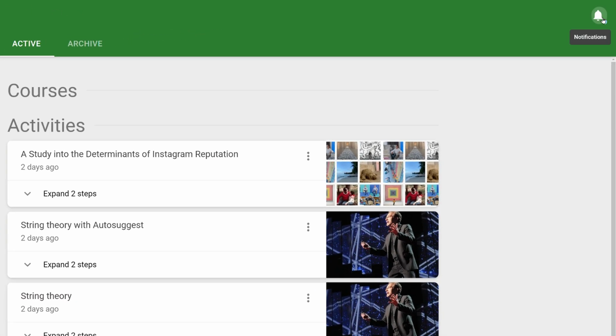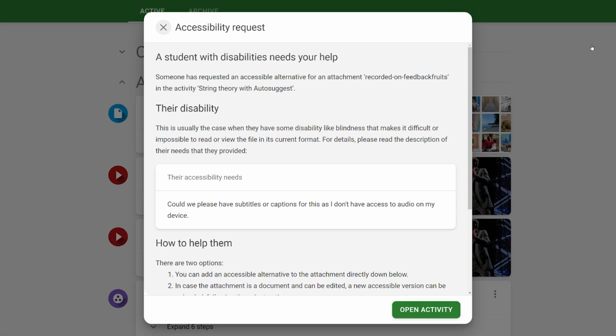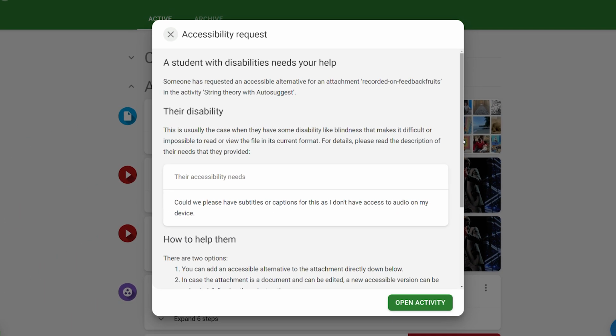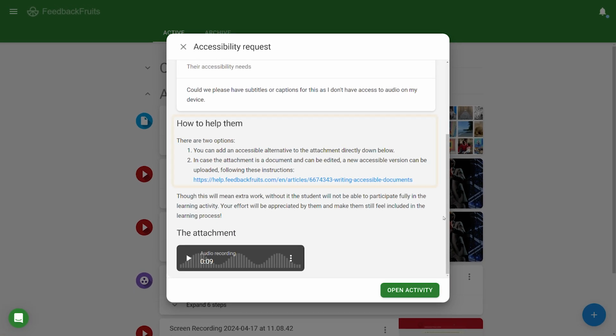notification bell and in the 24-hour email summarizing activity notifications. When clicking on the notification, the request and optional message will be displayed, as well as instructions on how the accessible alternative can be added, and a link to the activity or file in question.